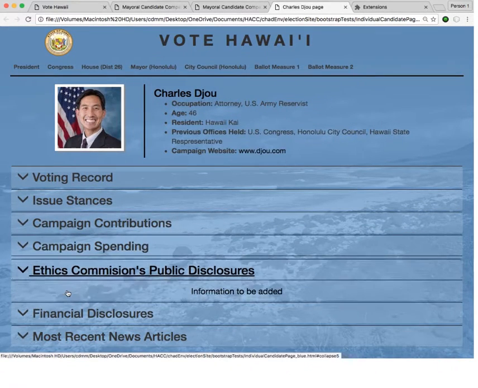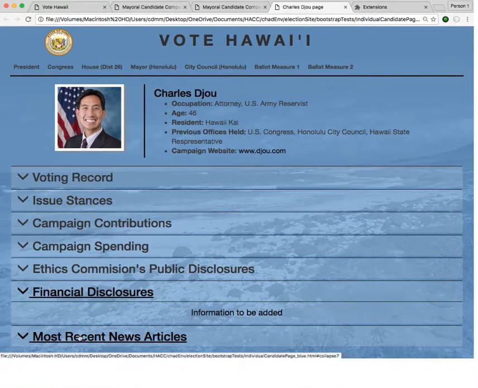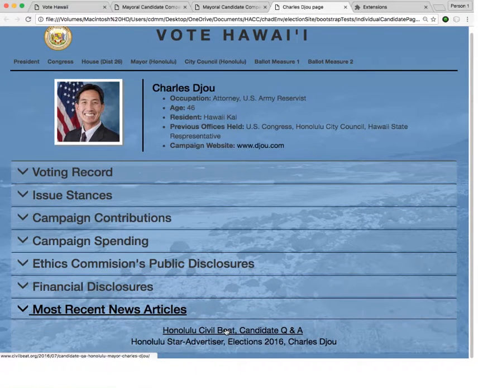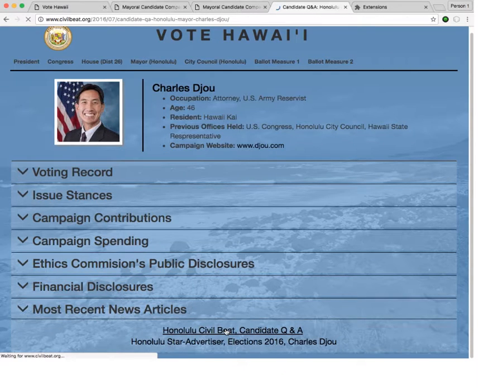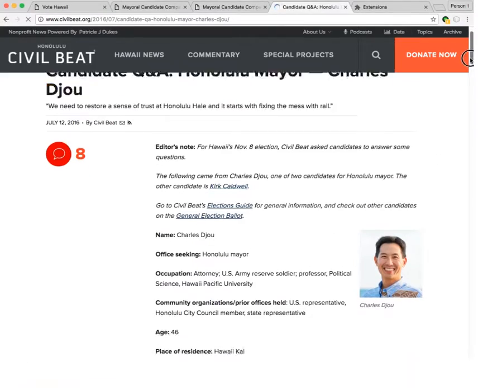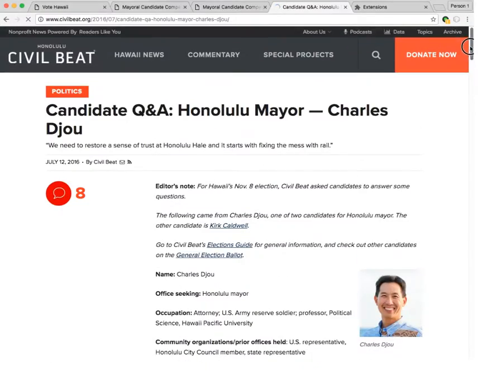Additionally, we will provide ethics disclosures that may be involved with the candidate's history, as well as news articles that are relevant to the candidate. In this way, voters can always have access to the most updated information about a candidate throughout the entire election cycle. Our site aims to be the one-stop shop for election information. We are supported by both hawaii.gov data as well as our local newspapers. This way we aim to create the most informed citizens, making it easier for voters to have their views represented effectively on their ballots.